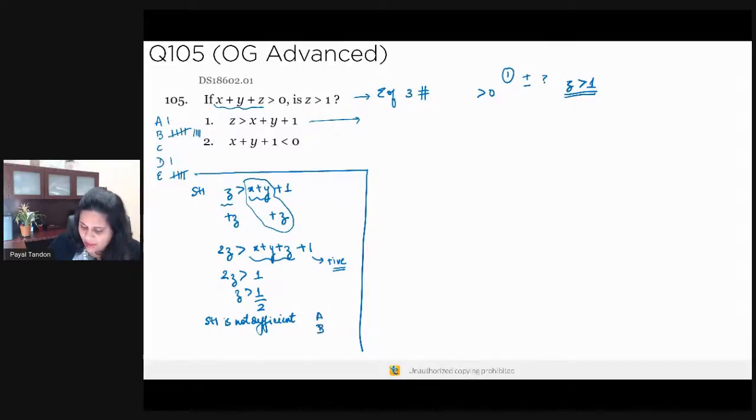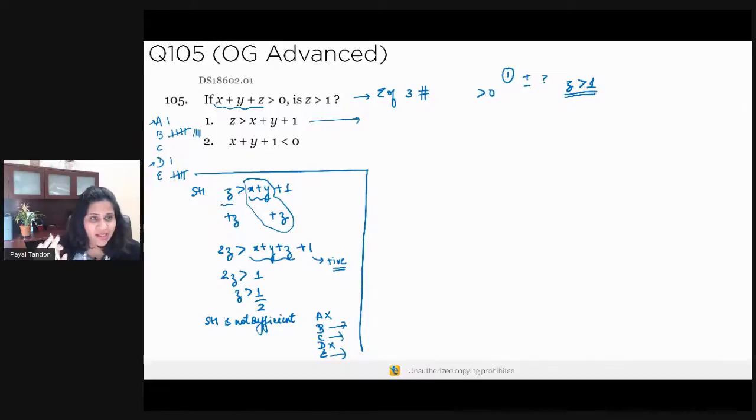Which means that A is not a choice, D is not a choice for sure. Okay. We are left with B, C, and E. So there was one person who selected choice D and one person who selected choice A. I hope you've been able to understand where you went wrong.